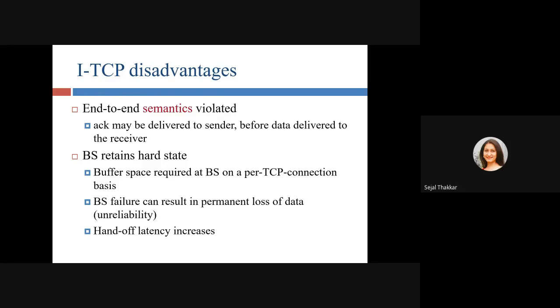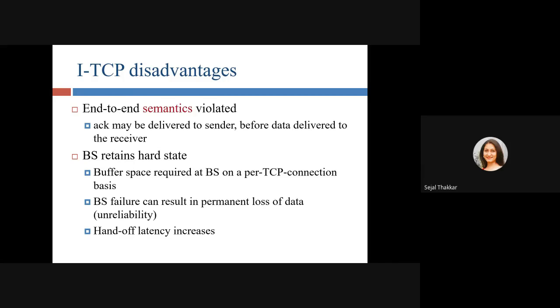We can say that there is no direct connection. That's why the acknowledgement may be sent first by that particular base station. So it may be delivered to the sender before the data is delivered to the receiver. Actually, data is not delivered to the receiver because in between the foreign agent is working. The foreign agent is collecting your packets and sending the acknowledgement to you directly, without consulting the receiver side. So before delivering data to the receiver, it gives you an acknowledgement, which is not a good thing.